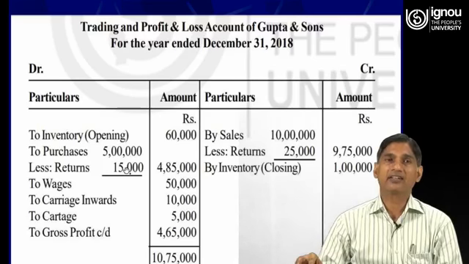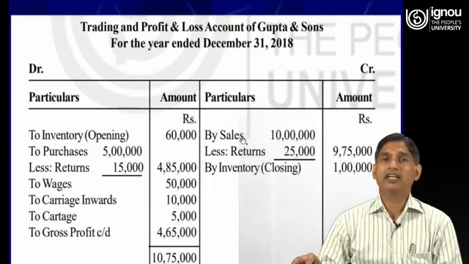So therefore the net purchases is 4,85,000. Then to wages we have been provided 50,000 in the trial balance. Then carriage inwards, again provided in the trial balance, 10,000. To cartage 5,000, again provided in the trial balance.